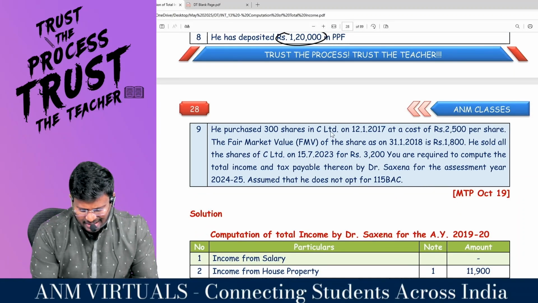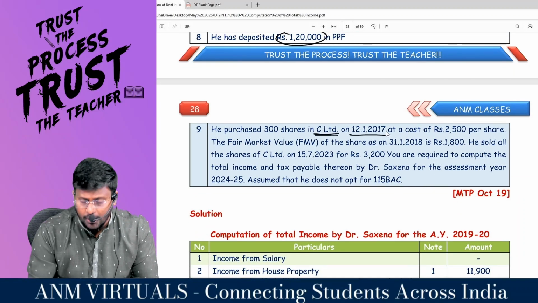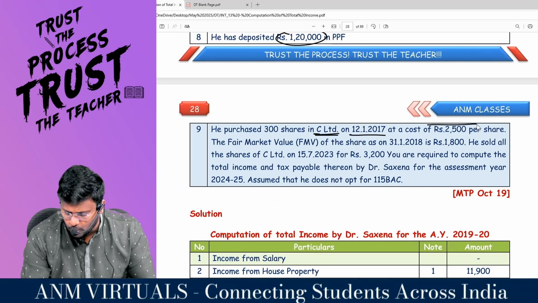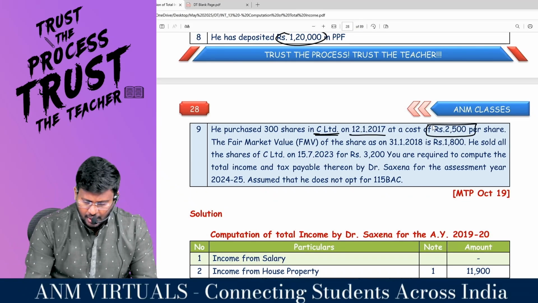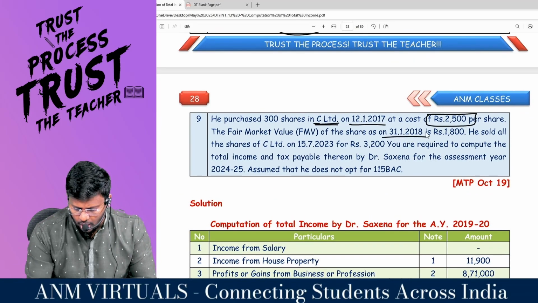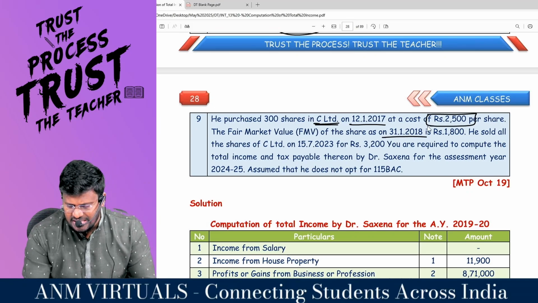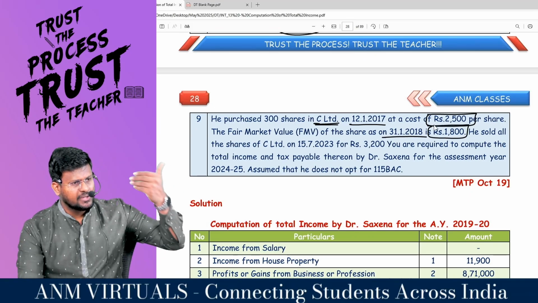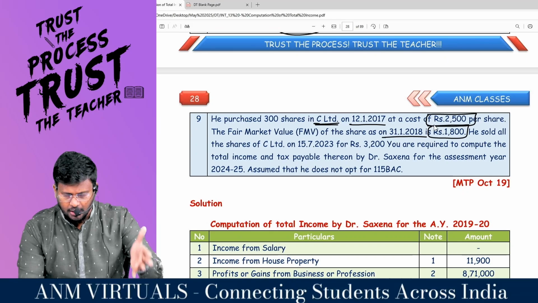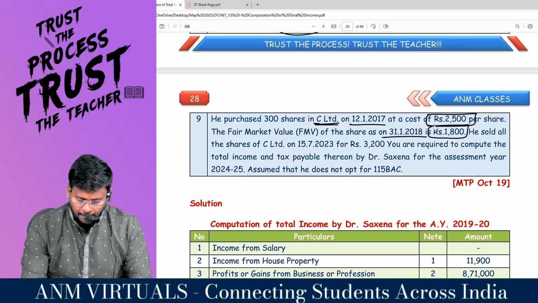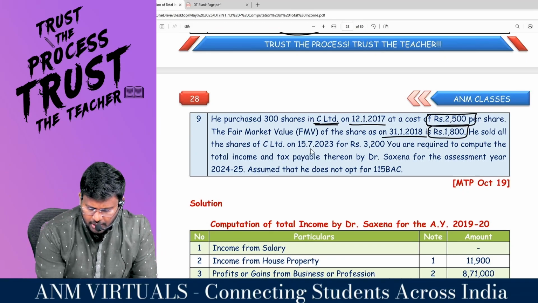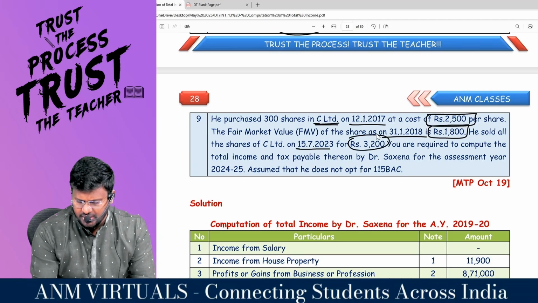He purchased 300 shares in C Limited on 12/1/2017 at a cost of 2,500 per share. The fair market value of this share on 31/1/2018 is 1,800. In the immediately preceding question, we have talked about the cutoff date of 31/1/2018. He sold all the shares of C Limited on 15/7/2023 for rupees 3,200.